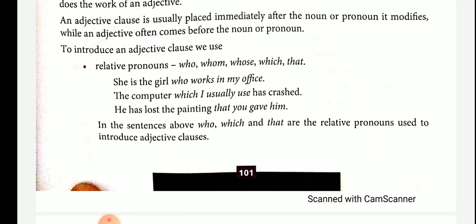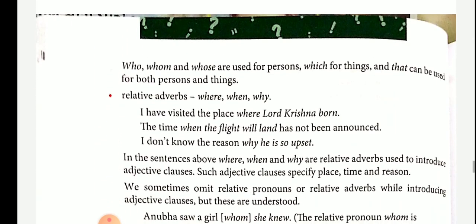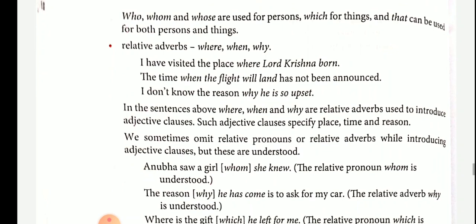Who, whom, and whose are used for persons, which is for things, and that can be used for both persons and things. If the noun is a person, you have to use the relative pronoun who, whom, and whose.